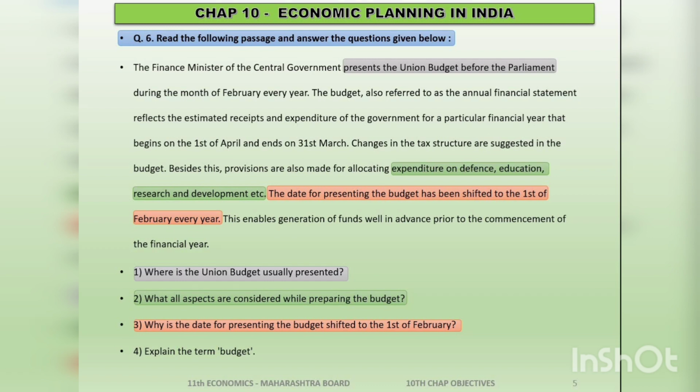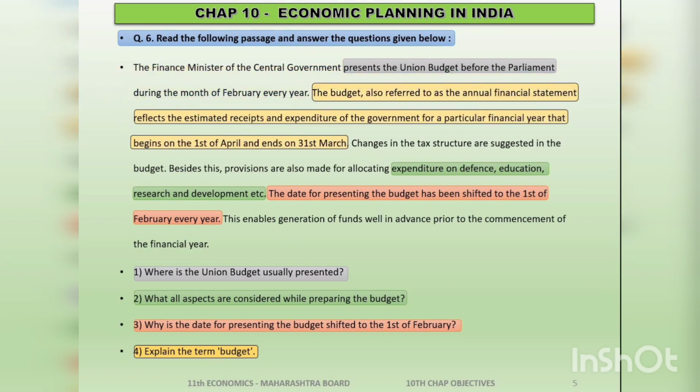Explain the term budget. Just go to the second statement. The budget, also referred to as the annual financial statement, reflects the estimated receipts and expenditures of the government for a particular financial year that begins on 1st of April and ends on 31st of March. Children, I have tried to make it simple. You can see there's a color combination. The color in the question and the color in the passage represents the same answer to the question. I hope this is benefiting you.